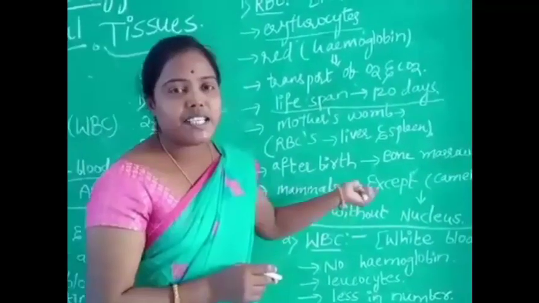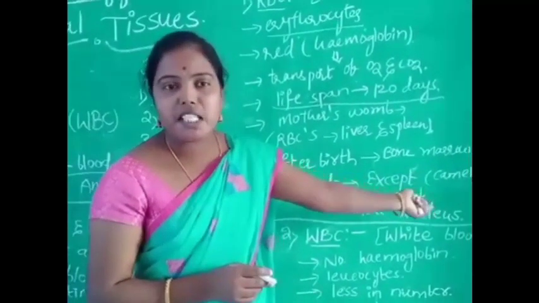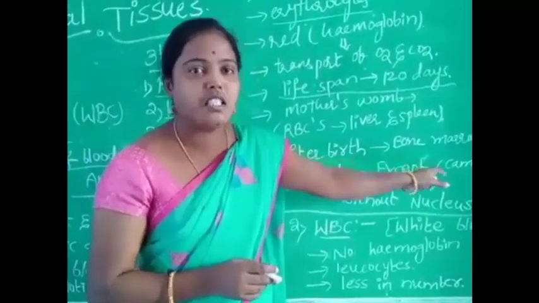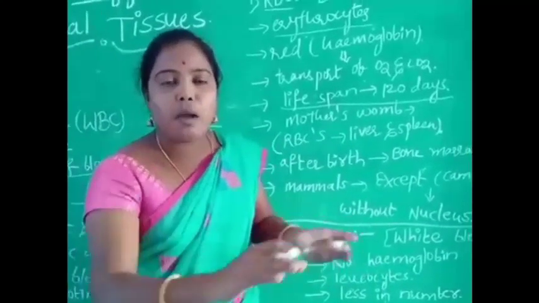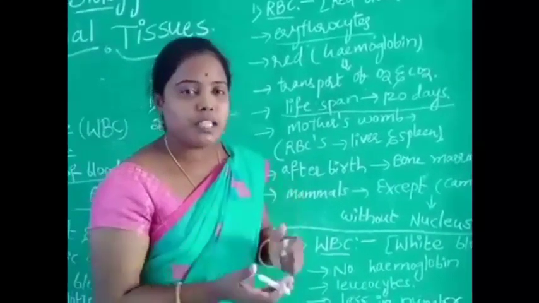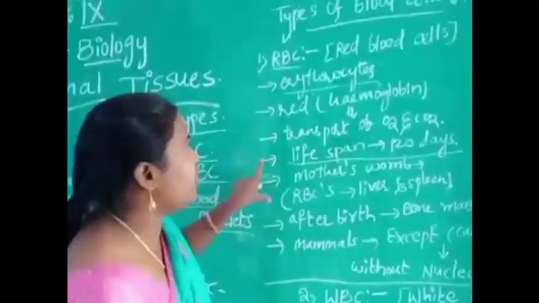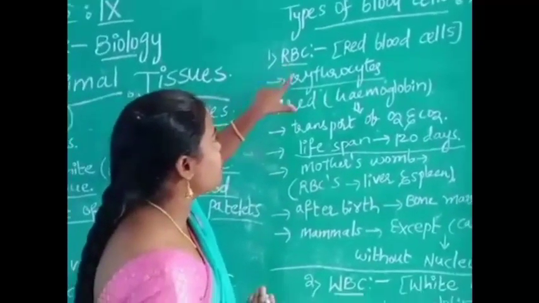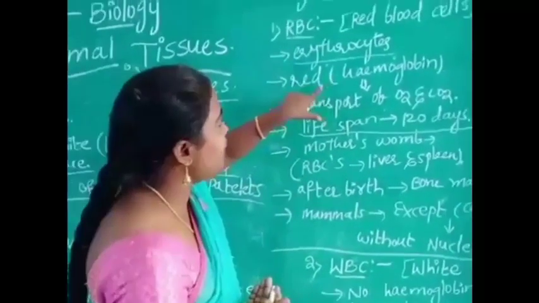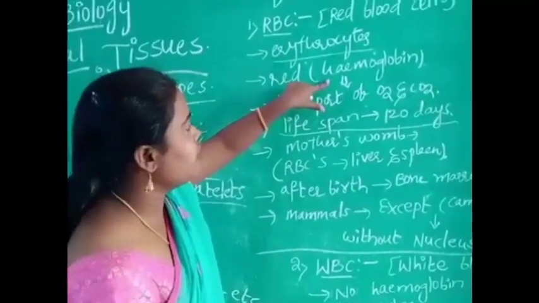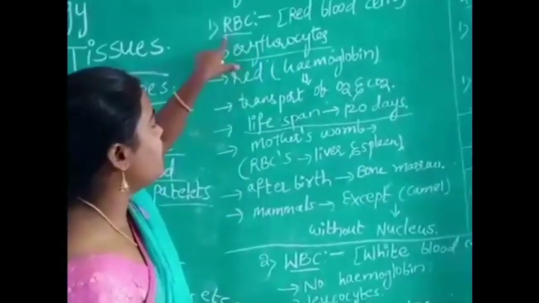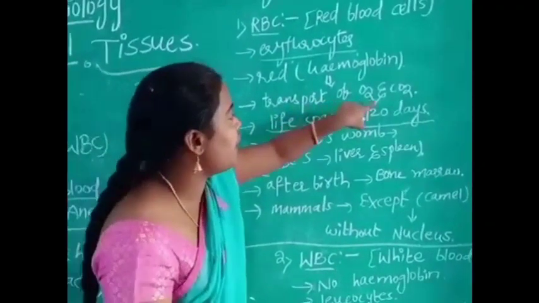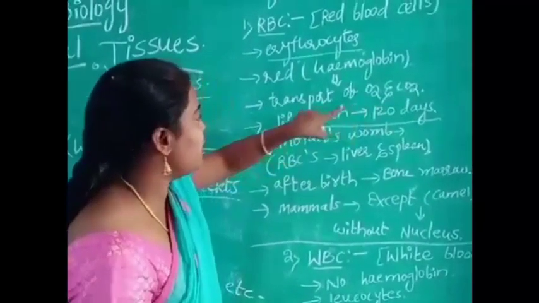Okay, all the mammals except the camel contain red blood cells without a nucleus. Means in the camel the blood cells' nucleus is present, but in all other mammals the nucleus is absent. So this is about what, Nana? Red blood cells. What are the main important points? Red blood cells are also called erythrocytes because of the red pigment hemoglobin. The blood cells appear red in color. The hemoglobin pigment is responsible for transporting oxygen and carbon dioxide gases in the blood.